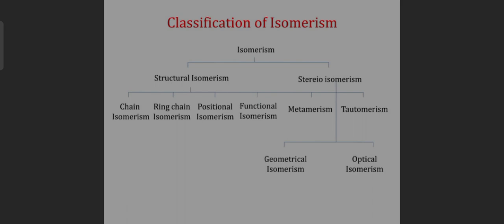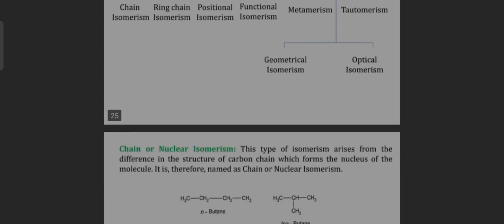Now, classification of isomerism. Isomerism is classified into two types, structural isomerism and stereoisomerism. Structural isomerism is further divided into chain isomerism, ring-chain isomerism, positional isomerism, functional isomerism, metamerism, and tautomerism. And stereoisomerism is divided into two types, geometrical isomerism and optical isomerism.